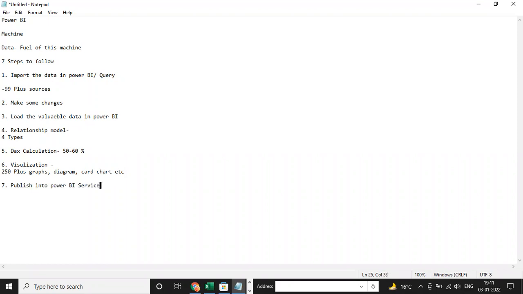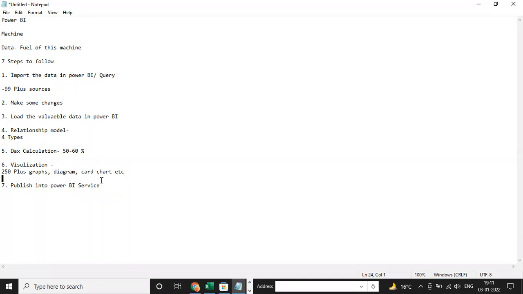Guys, this last step is not for you to work on right now, because you are just freshers in Power BI, with just 1 or 2 months or 6 months of experience. But the seventh step is important for those who have paid access to Power BI.